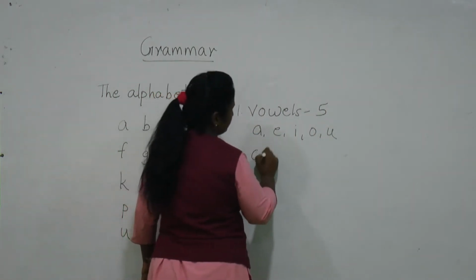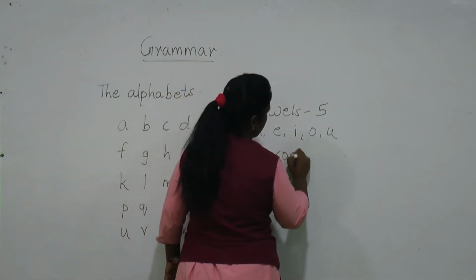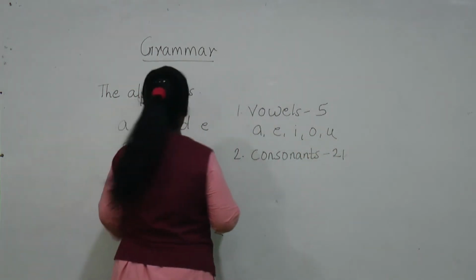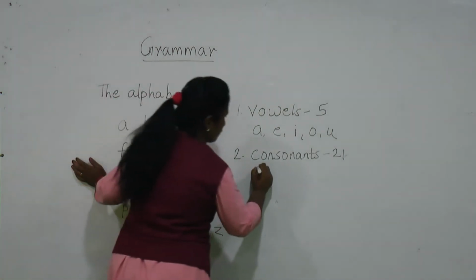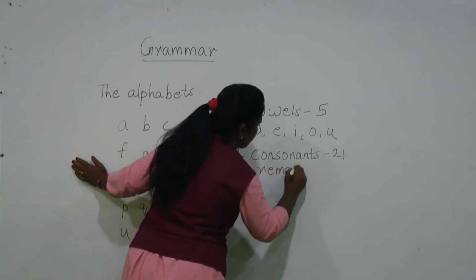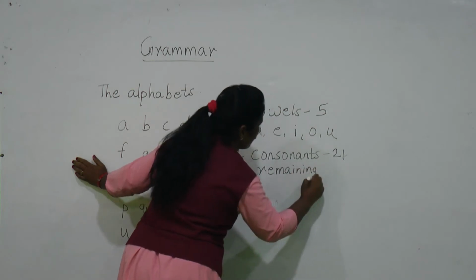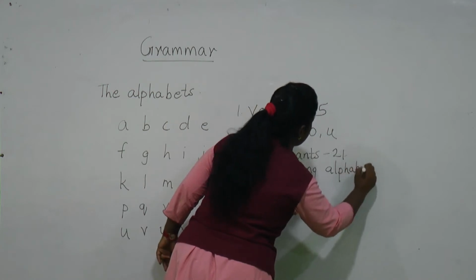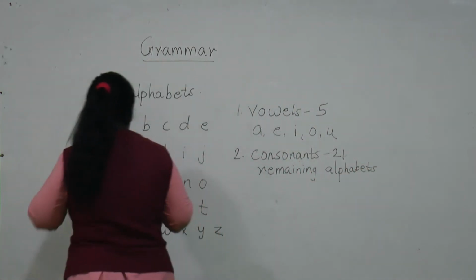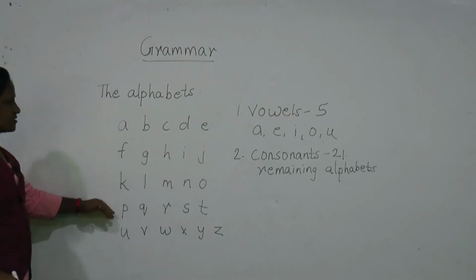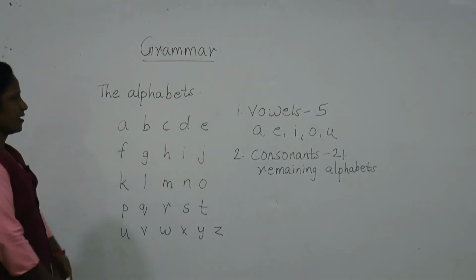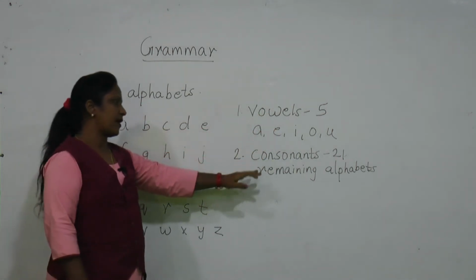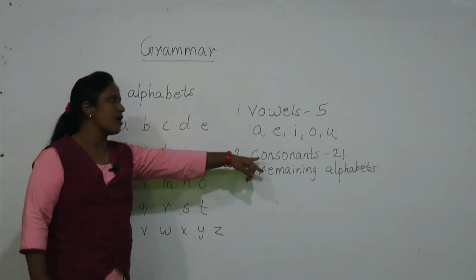And second, consonants. Consonants are 21, and the remaining alphabets are the consonants. So once again I want to tell you that these all 26 alphabets are divided into two classes: vowels, those are 5, A, E, I, O, U, and the remaining 21 alphabets are the consonants.